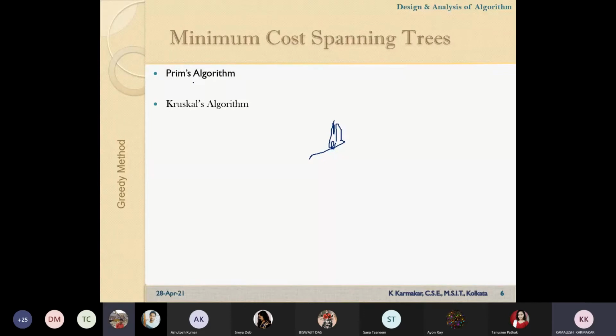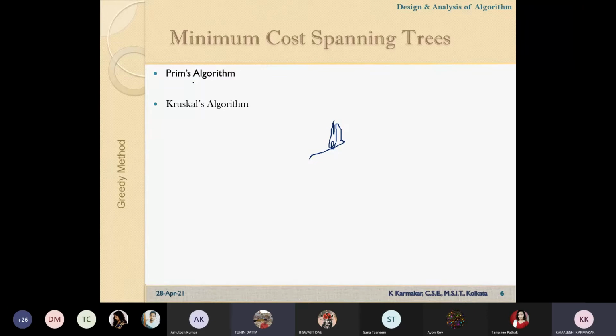Sir, for Kruskal's algorithm, from the very beginning we are getting the increasing order or sequence of edges from smallest size to largest size, and in that order we are proceeding for our minimum cost spanning tree.